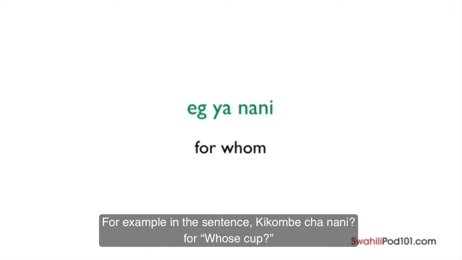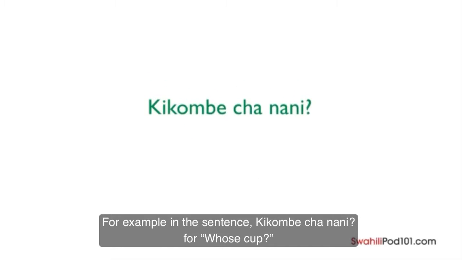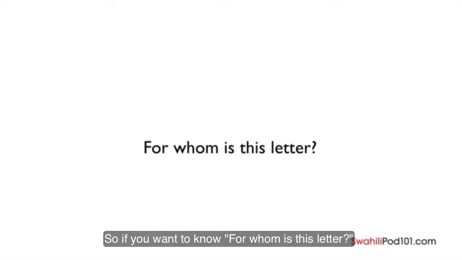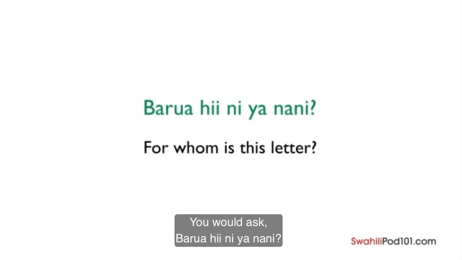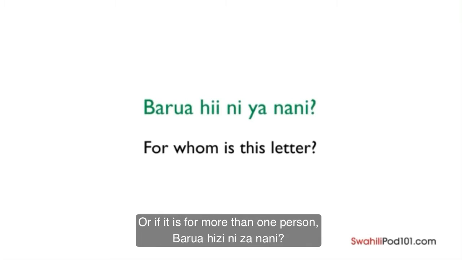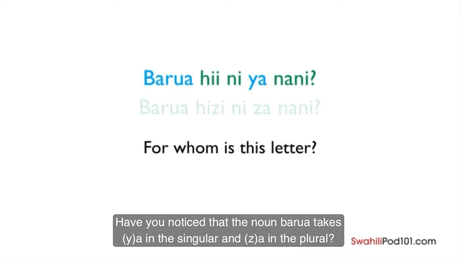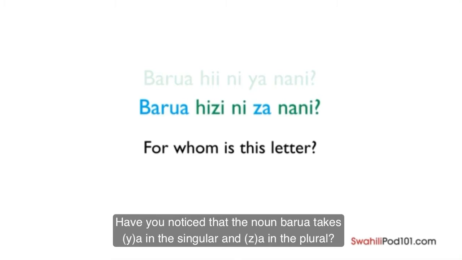For example, in the sentence, kikombe cha nani? For whose cup? The noun kikombe takes cha. Notice the ch has been added to a. So if you want to know for whom is this letter, you'll ask, barua hii ni ya nani? Or if it is for more than one person, barua hizi ni za nani? Have you noticed that the noun barua takes ya in the singular and za in the plural?